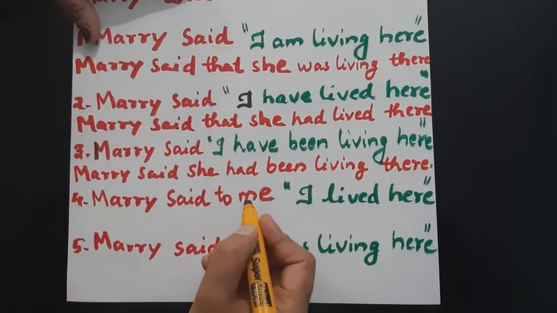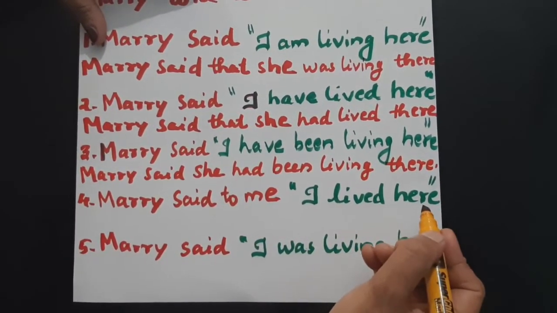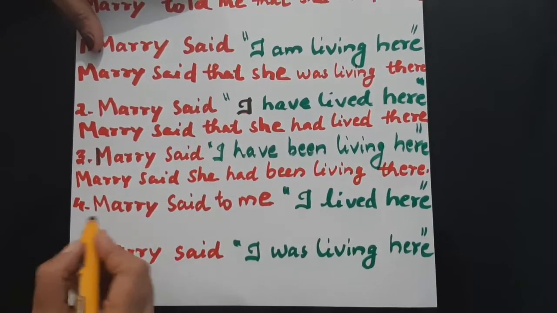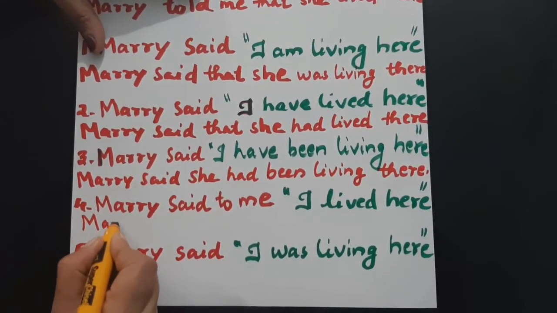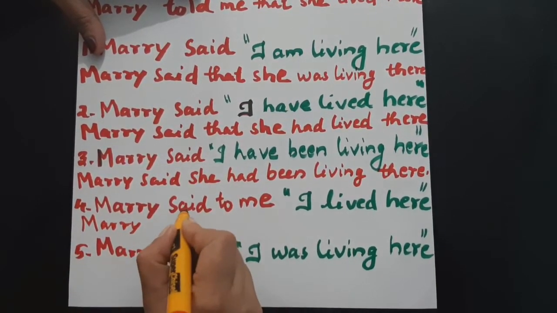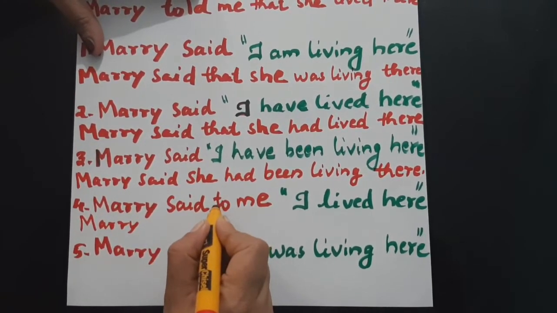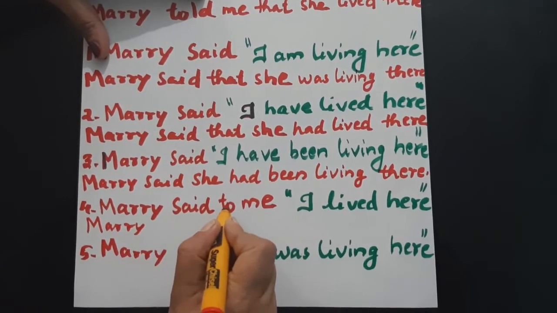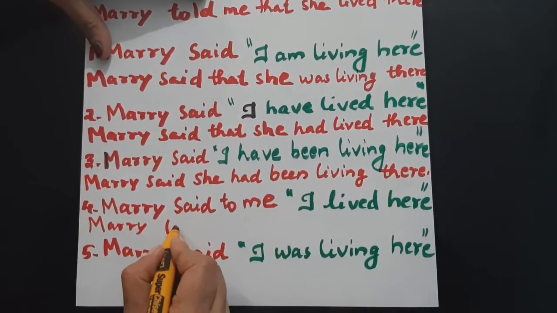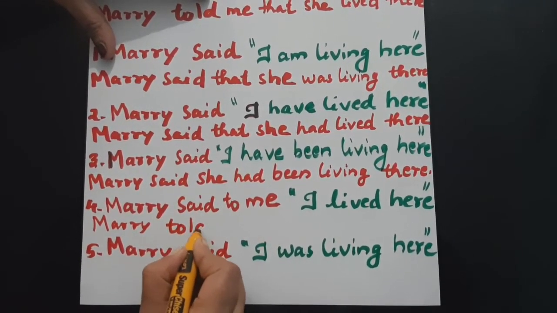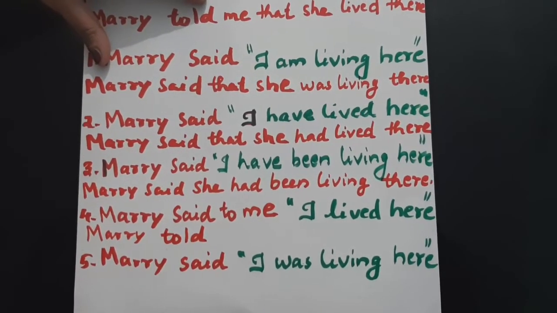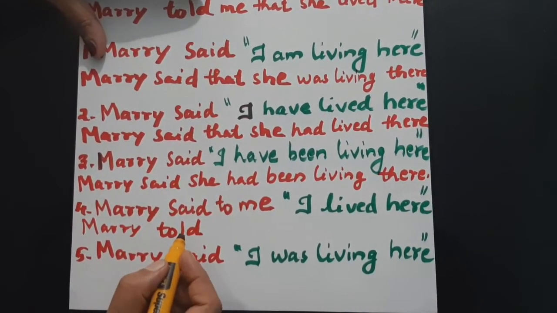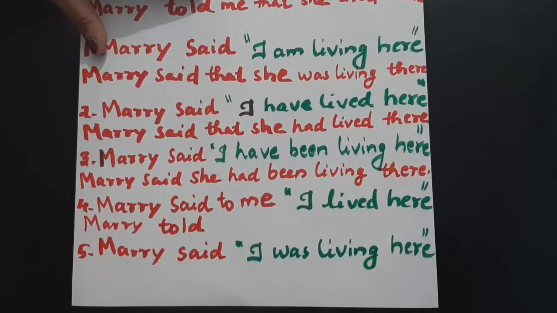Mary said to me, I lived here. See, Mary, okay, "said to", you know that who she said to, me. "Said to", you know that would change to "told". Here, instead of "said", you use the reporting verb "told". You know what's the reason? Yes.